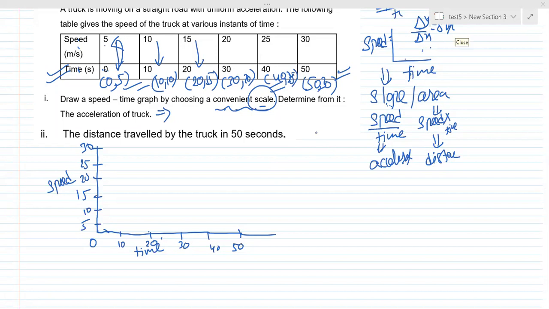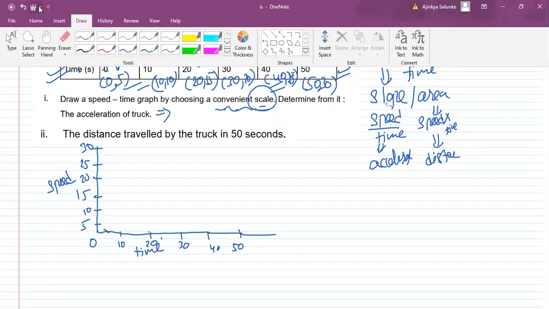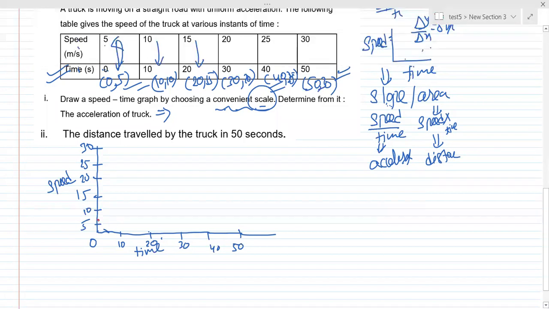Okay, let us start plotting them. The first value is 0, 5. Let me change the ink so that you can identify. See, the first value you are going to take is this one, 0, 5. What about the second value? That is 10, 10. Technically it will come somewhere here, right? So this is the second coordinate.